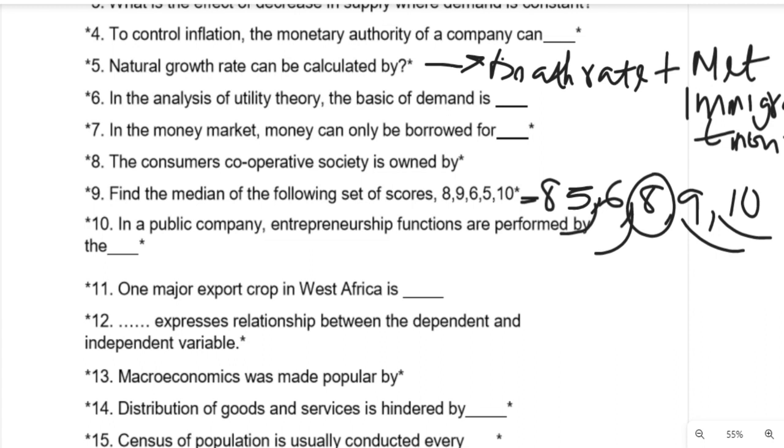Question number 10. In a public company, entrepreneurship functions are performed by the. In a public company, remember, there are various cadres in the company. Entrepreneurship functions are performed by the following.